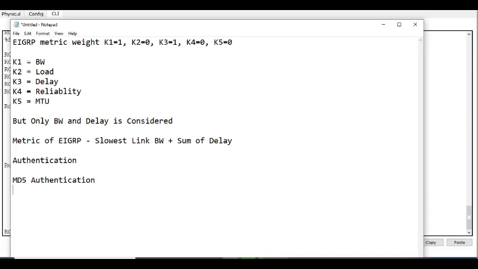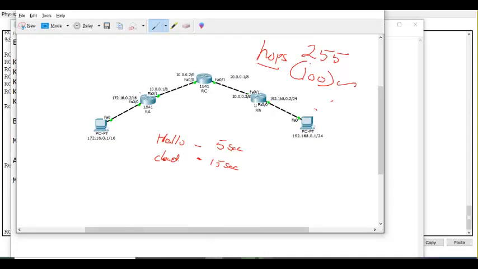See, when this router provides a route, router C will learn the route. But what if router A is a fake router? Someone has faked it. You know what faking is?